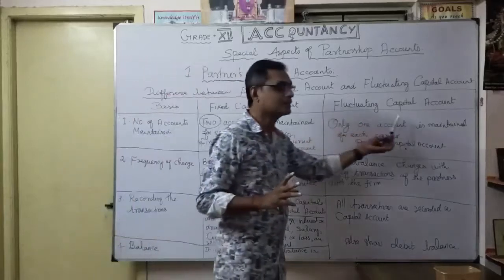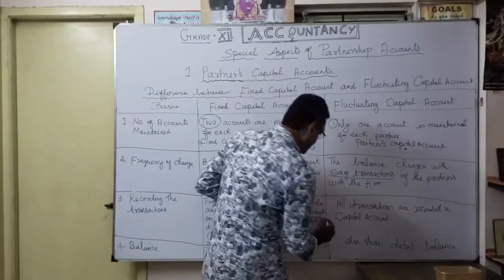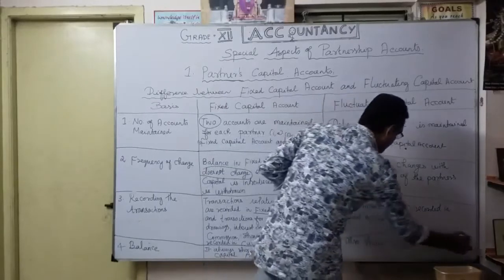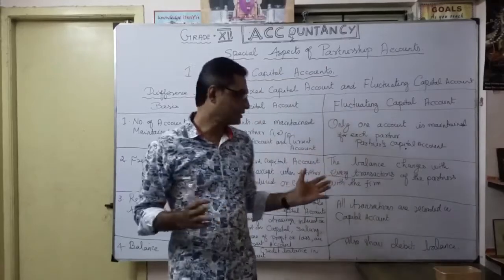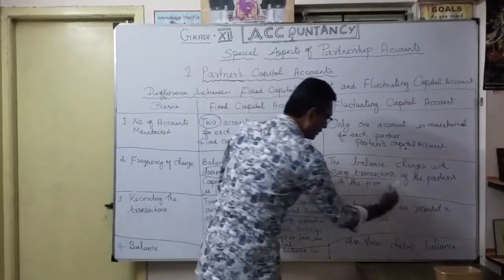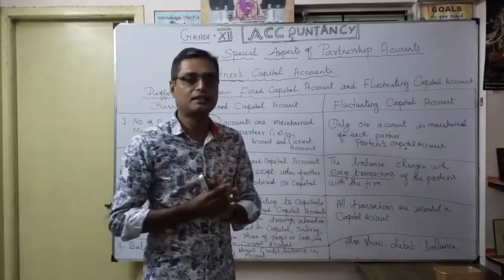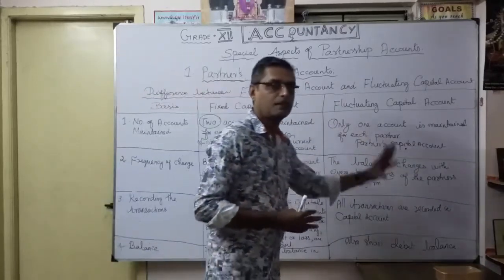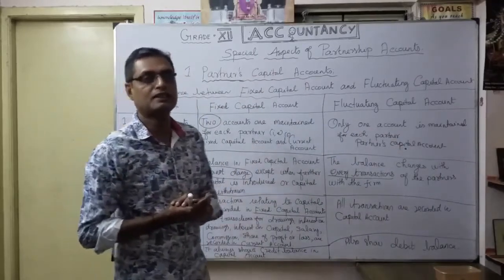If it comes under fluctuating capital account, all the transactions are recorded only in the capital account. A single account, the partner's capital account, records all the transactions, whether capital or the rest, like interest on capital, commission, salary, share of profit, all on the credit side. Thereafter, on the debit side, drawings by the partner and interest on drawings.